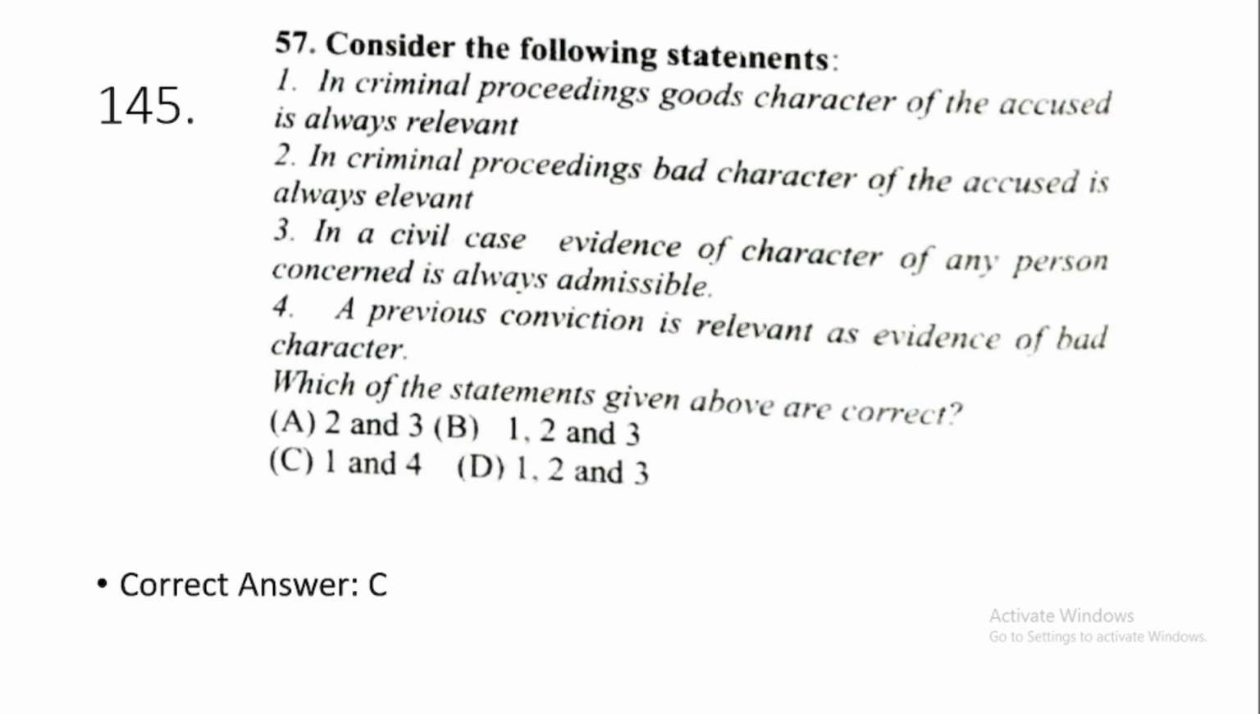Question number 145. Consider the following statements. The correct option is option number C, 1 and 4. In criminal proceedings, good character of the accused is always relevant, and 4. Previous conviction is relevant as evidence of bad character.